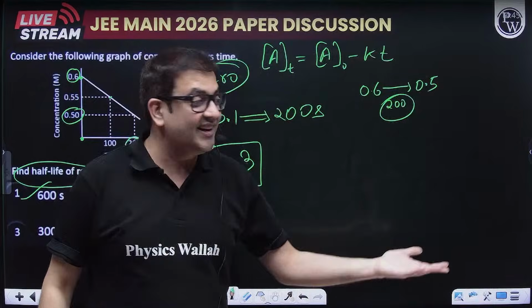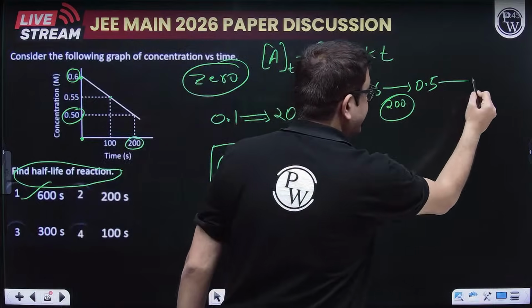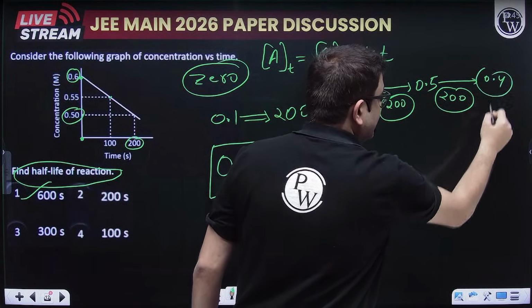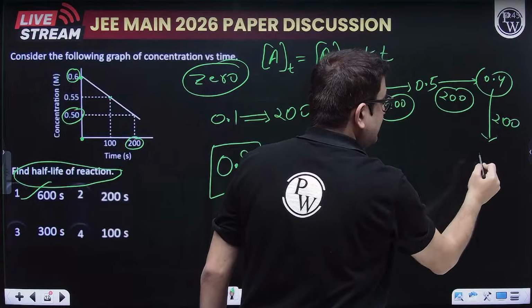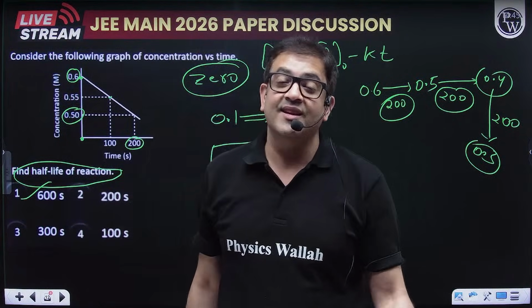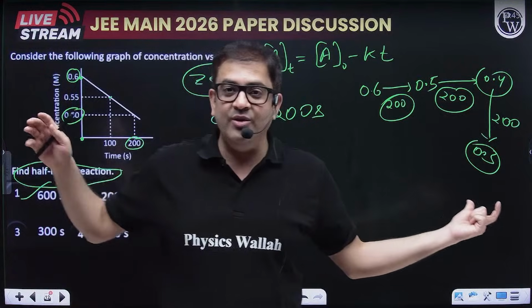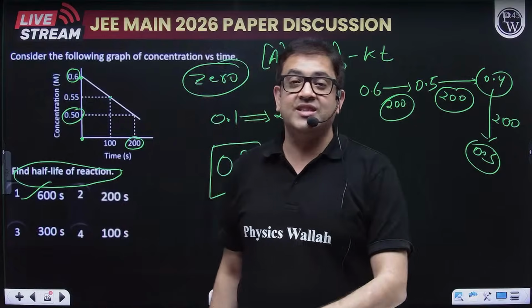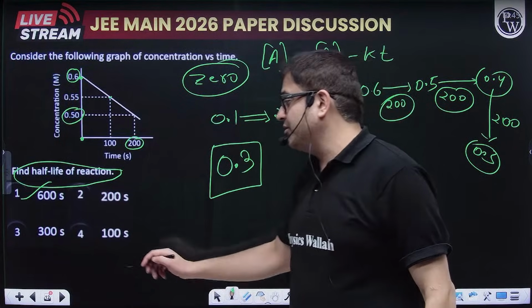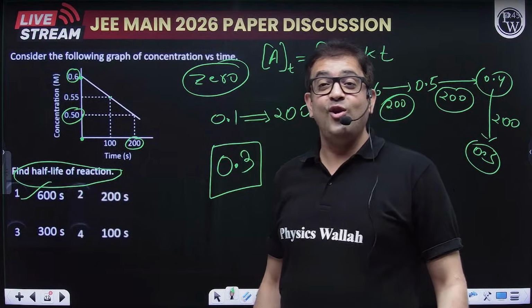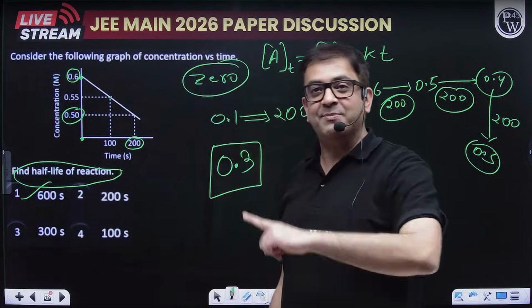So go linearly. In another 200 seconds you will be reaching 0.4. In another 200 seconds you will be reaching 0.3. So add 200 three times. You can do it by formula also, I'm just giving you another method. So how much time have you taken? Sir, 200 into 3, so 600 is your answer. Bingo, everybody. Soul of Medico, absolutely right.